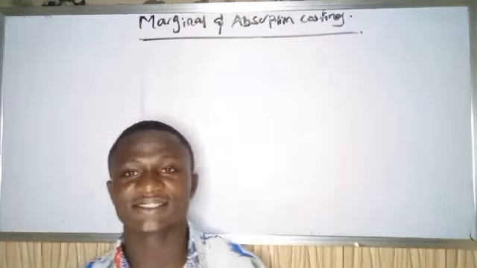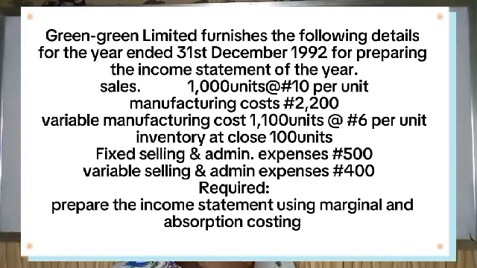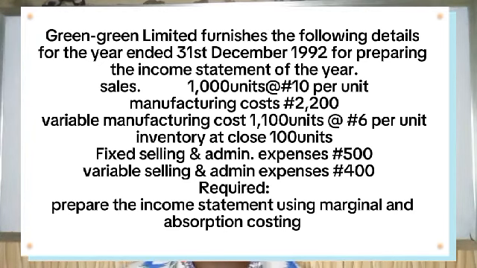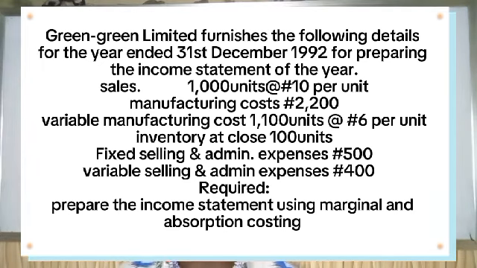So welcome back, guys. We have the question. Green Limited furnishes the following details for the year ended 31st December 1992, preparing the income statement of the year. So we have sales 1000 units at 10 naira per unit. We have manufacturing costs 2200. We have the variable manufacturing costs 1100 units at 6 naira per unit.